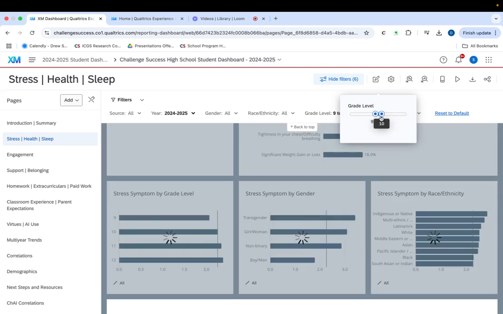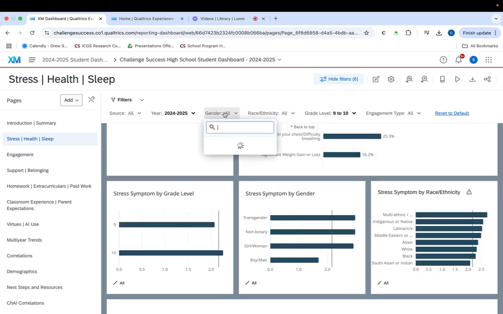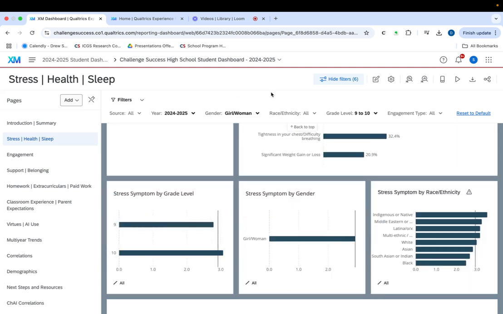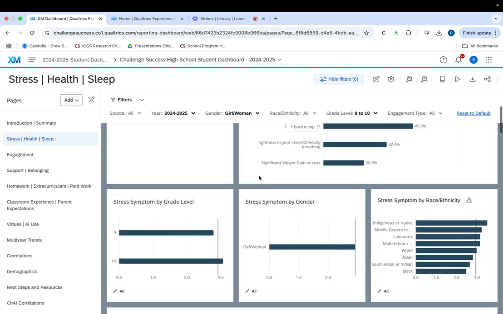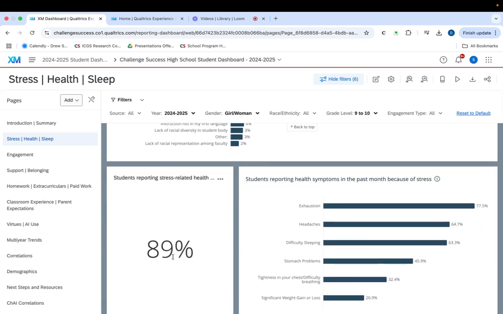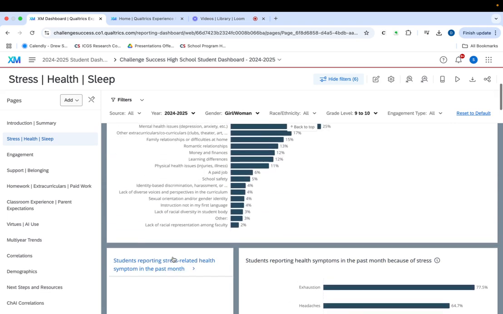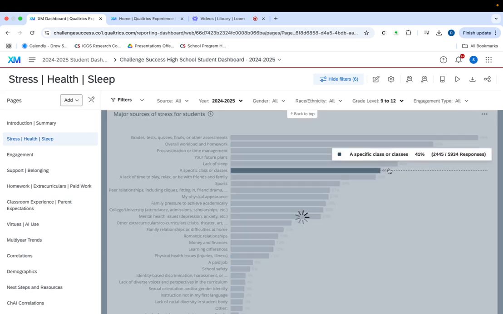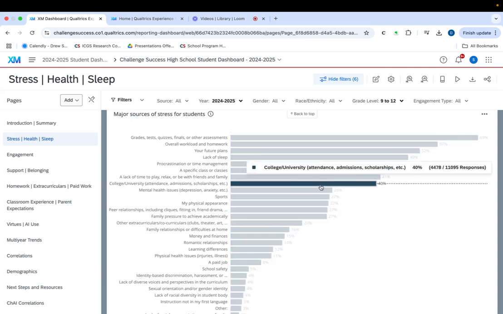So you could do perhaps 9 and 10, and let's say we wanted to look at students who identify as female in 9th and 10th grade. We can sort of see here's what that data looks like. Notice there's a little more health-related stress symptoms, and some of these shifted around a little. At any point, we can always reset to default to bring those filters back to where we initially had them.